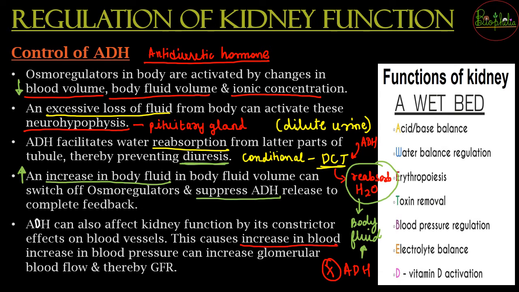And once there is an increase in blood pressure, what is going to happen? Because of the increase in blood pressure, there is going to be an increase in the glomerular blood flow. Glomerular blood flow, blood pressure has increased. Therefore, the GFR, that is the glomerular filtration rate, that is occurring in the glomerulus, is going to increase. And because the GFR increases, the filtration is going to be much more efficient. It will happen much better, and that is the second function of the ADH hormone.